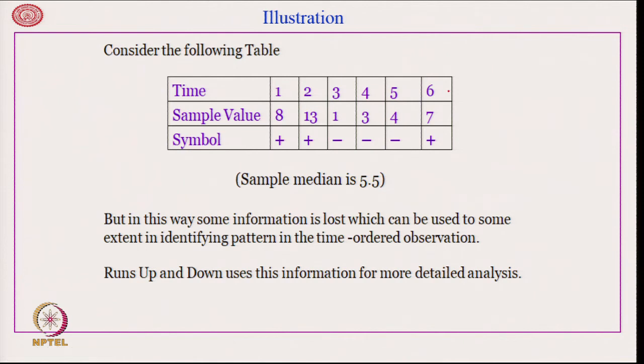If we have 6 time instances and the observed values are like this, the sample median comes out to be 5.5, so 3 are above the sample median and 3 are below it. However, in this type of test, we lose the information about the trend, because we have done a similar thing with respect to the sign test. The runs up and down test preserves the information about the trend.